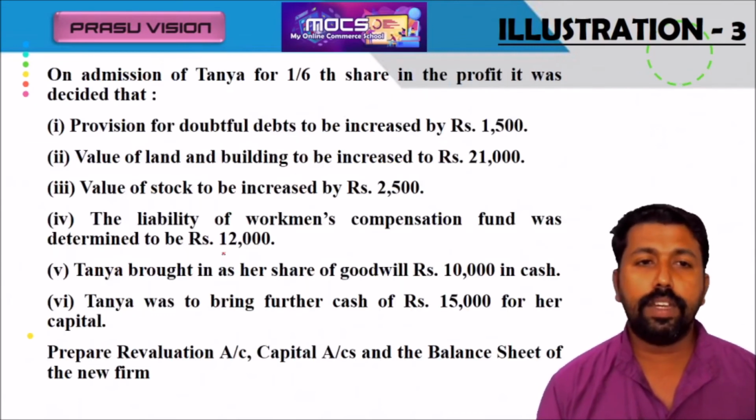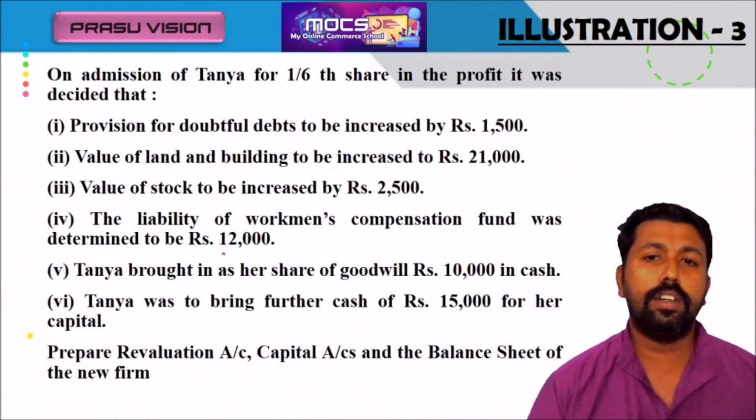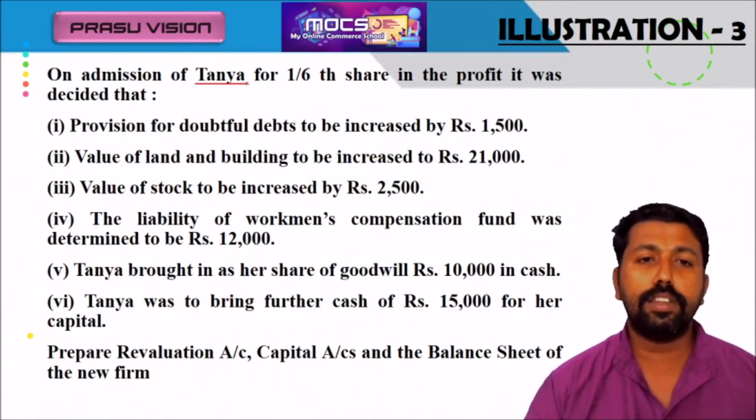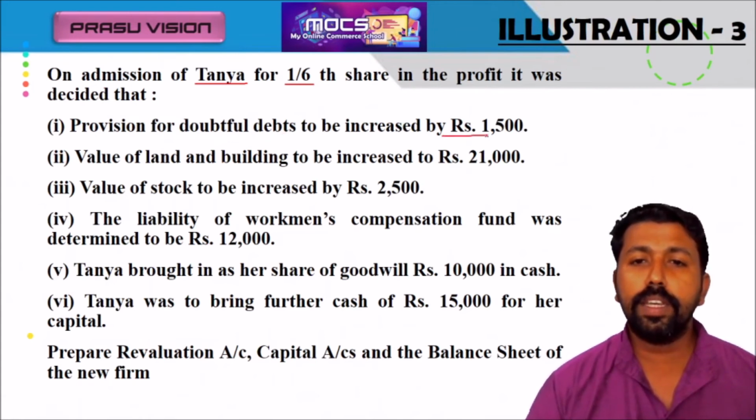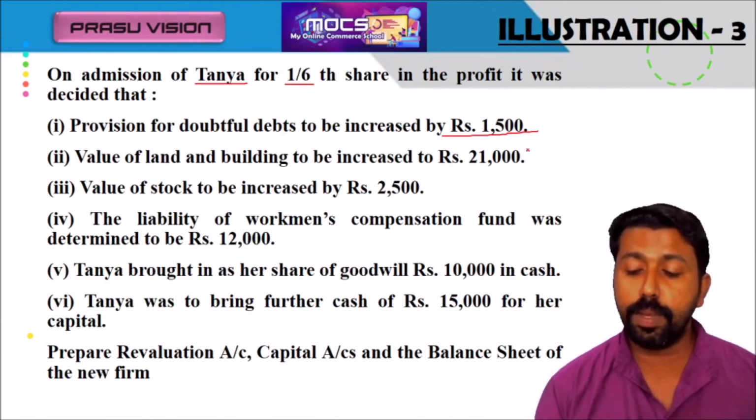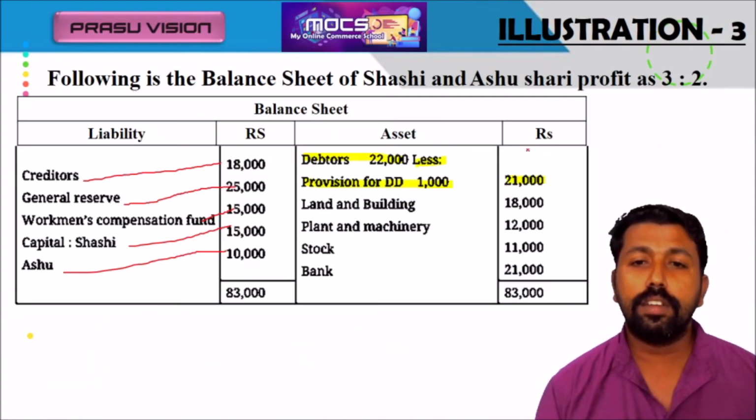So from this we have to learn what the different additional information is. They admitted Tanya as a new partner for a 1/6 share. Provision for doubtful debts is increased by 1,500. What does increased by mean? Again it is increased. Already there is 1,000.